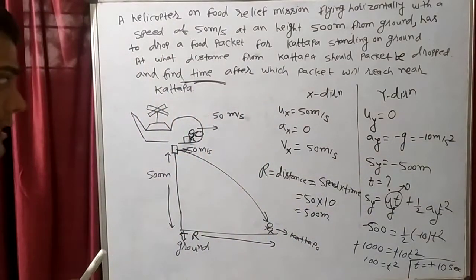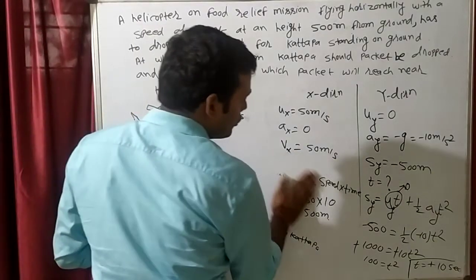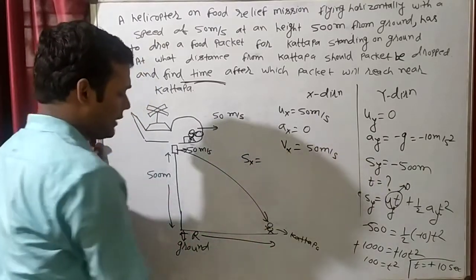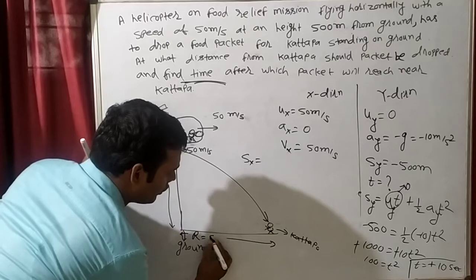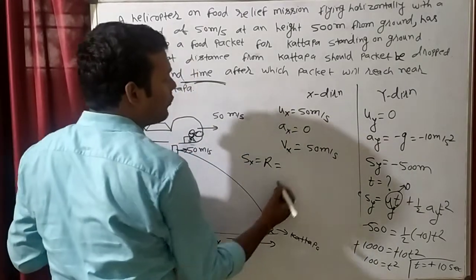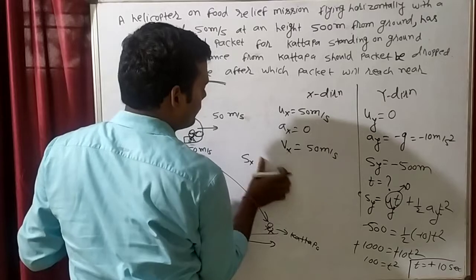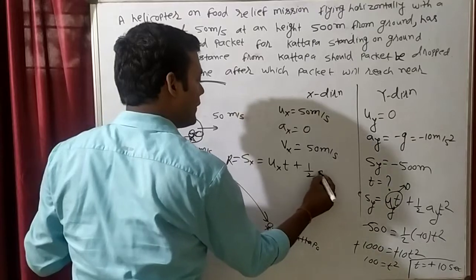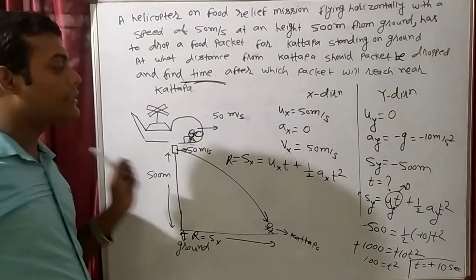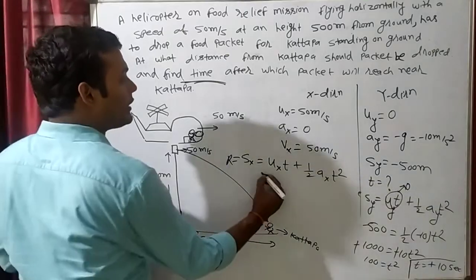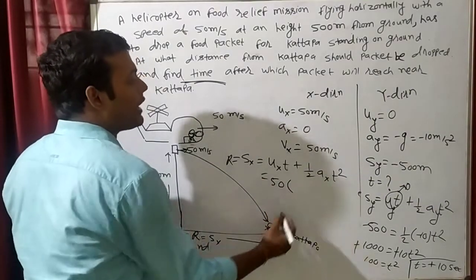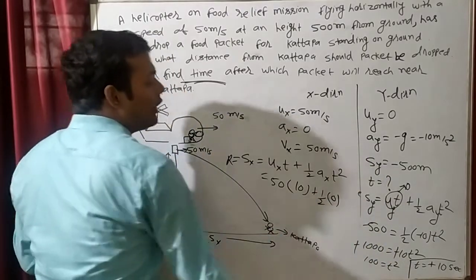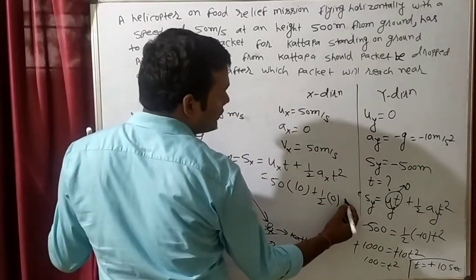So hence you can calculate like this, or you can calculate by another process also. I am showing you another process. Range is the displacement in x direction. So s is equal to ut + (1/2)at², and I am writing it in x direction, so everywhere I will write x. What is the initial velocity in x direction? 50. How much time is it taking? 10 seconds, plus half. What is the acceleration in x direction? 0. In projectile motion, in the x direction there is no acceleration.